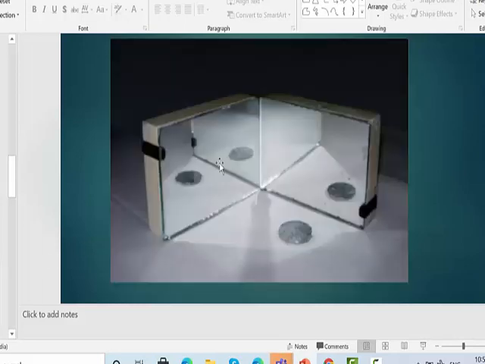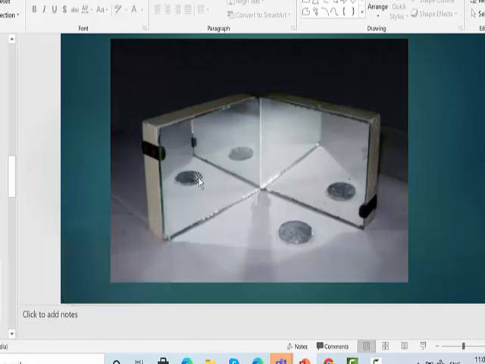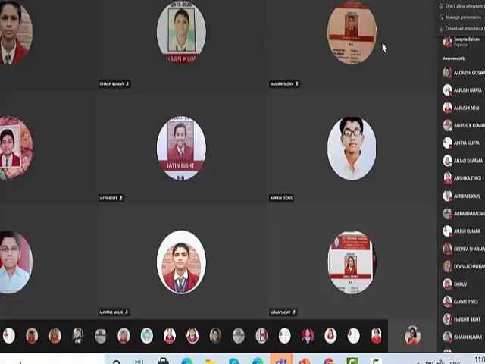Now look at this. What is the angle between the two mirrors? One mirror is like this, another mirror is like this. 90 degrees. So now substitute the angle in that formula. 360 degrees divided by 90. What is it? 4. 4 minus 1 is 3. So look what he has done. He has kept a coin here. And how many images is he seeing? 1, 2 and 3.